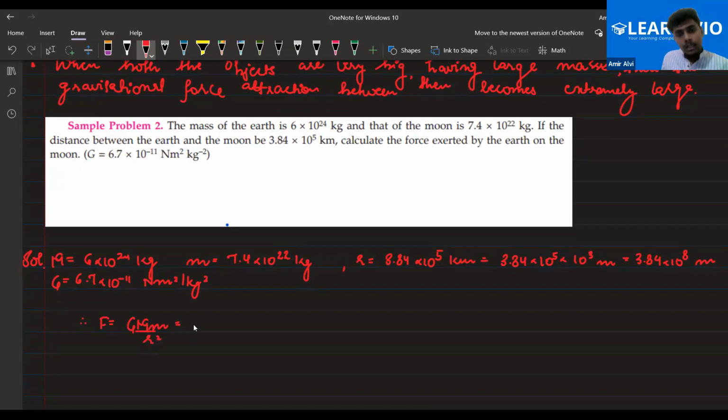Substituting the values: 6.7 into 10 to the power minus 11, into the mass of the Earth, 6 into 10 to the power 24, into the mass of the Moon, 7.4 into 10 to the power 22, right? And divided by the square of the distance between them.